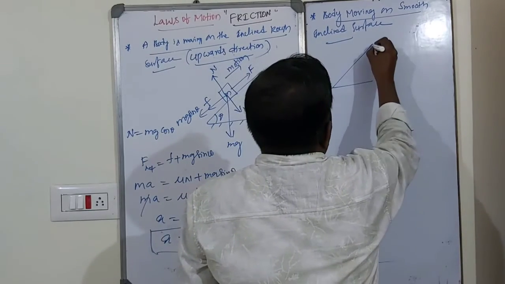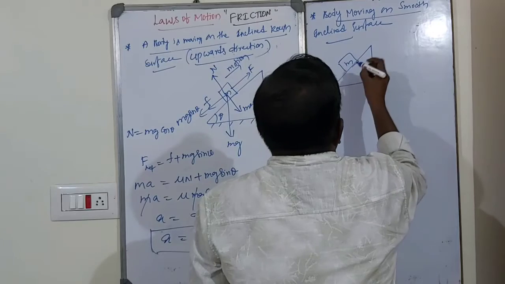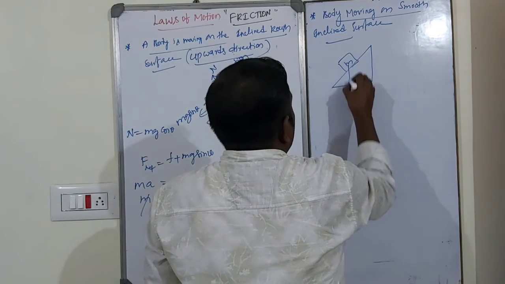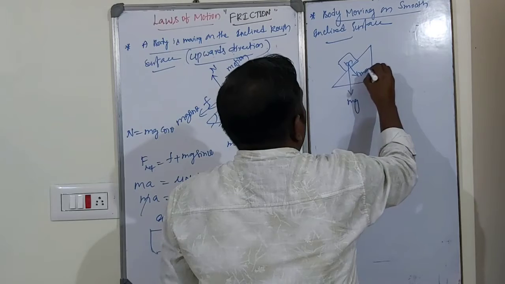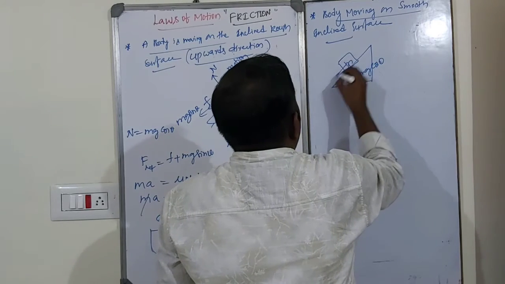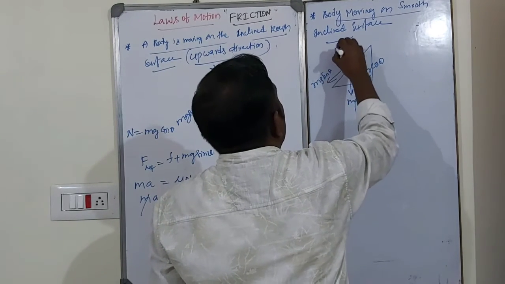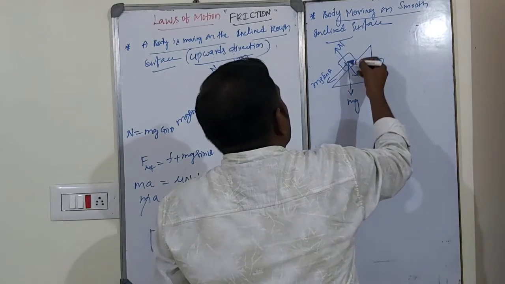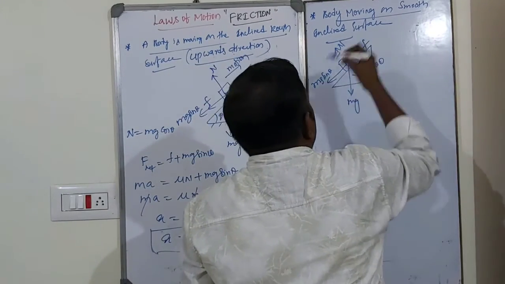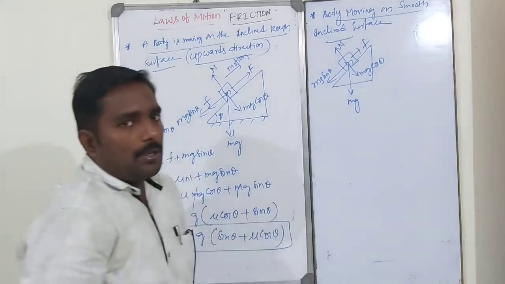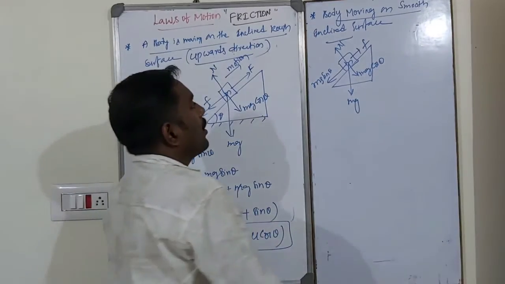Smooth inclined surface means there is no friction. So like this, this is the body of mass m. This is the weight. This is mg cos theta and this is mg sin theta. This is the normal reaction. Of course, the body is moving downward, and the frictional force would act upward, because the frictional force always opposes the motion of the body.